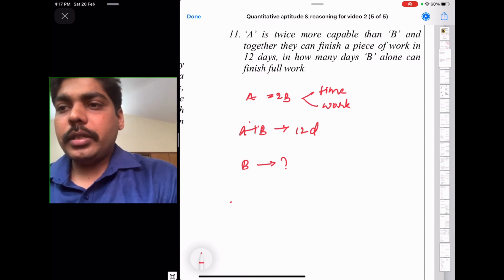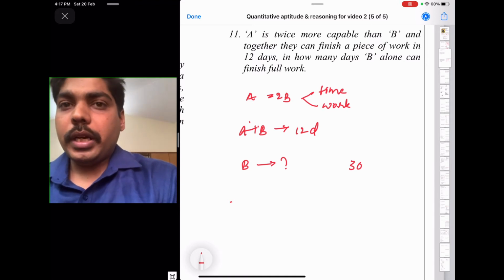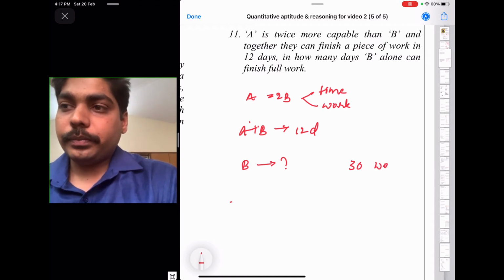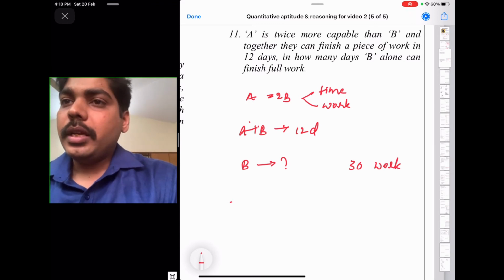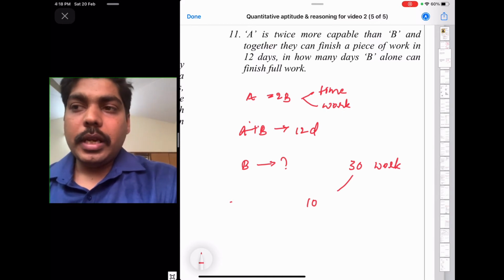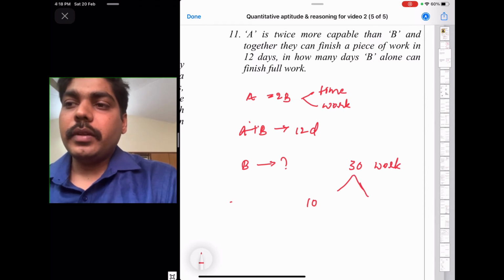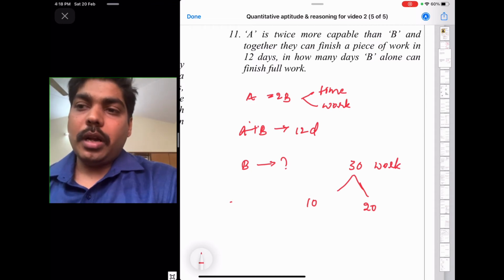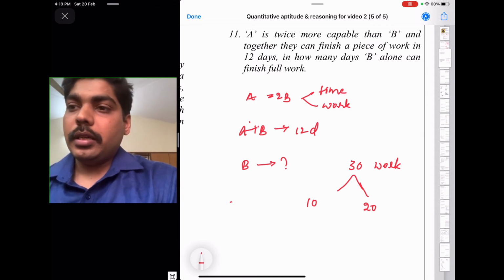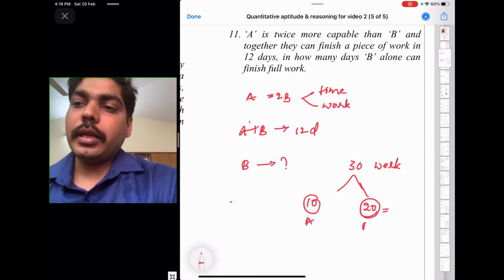There are 30 chairs to be arranged. It is the work. Then A will complete the work in 10 days, and B will complete the same work in 20 days, because B's speed is half the speed of A. So this is in terms of time, he is taking double the time that A is taking.